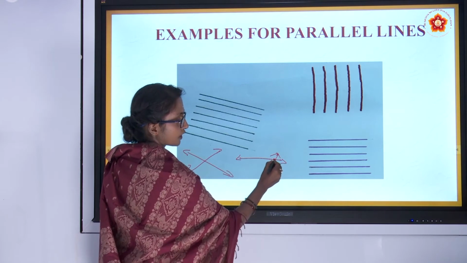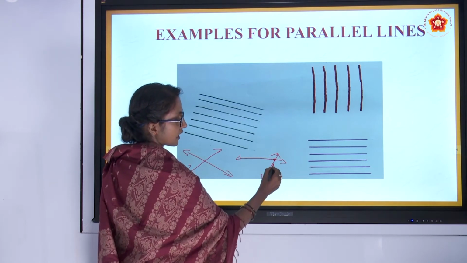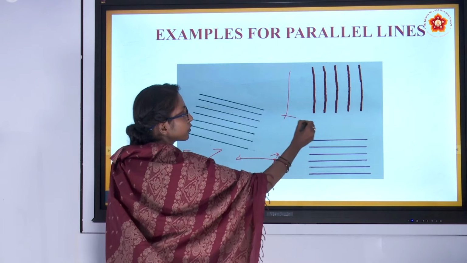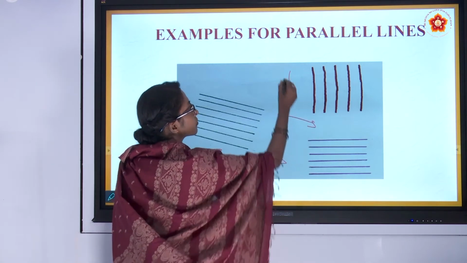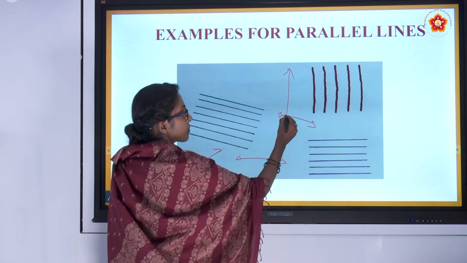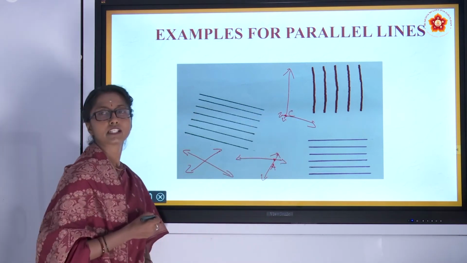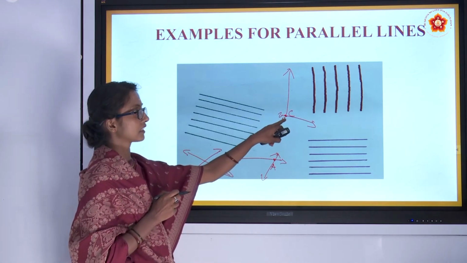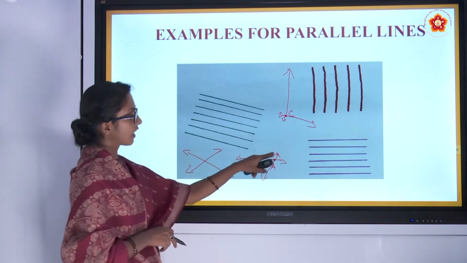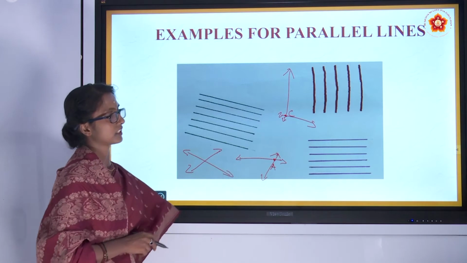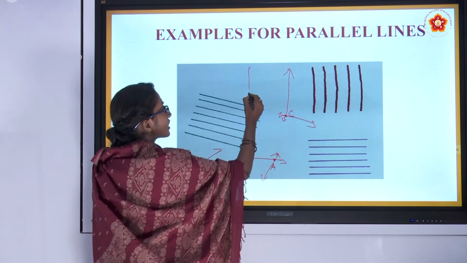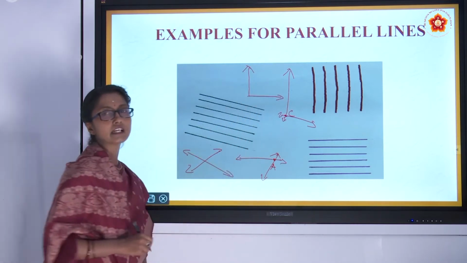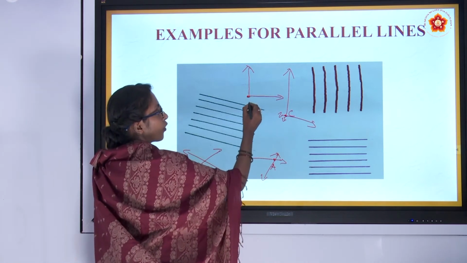This is the point of intersection, let me call it A. They can intersect like this too, and let me call that point C. In these two lines the point of intersection is C, and in these two lines the point of intersection is A. Even this is said to be intersecting lines, meeting at point O.